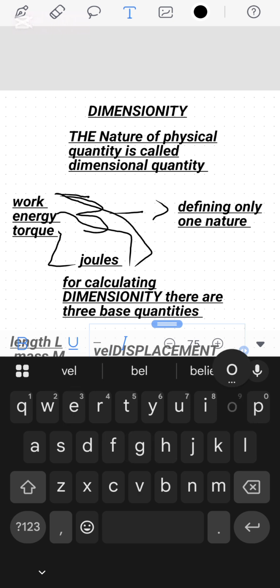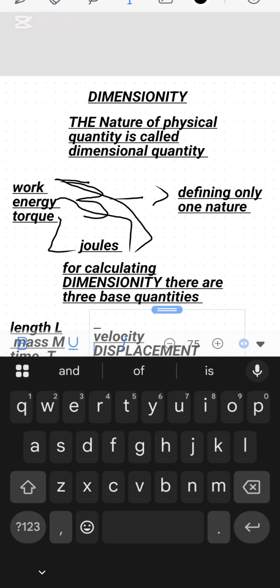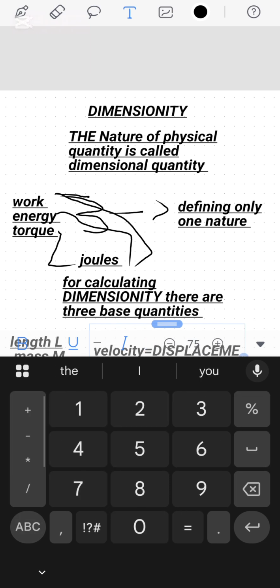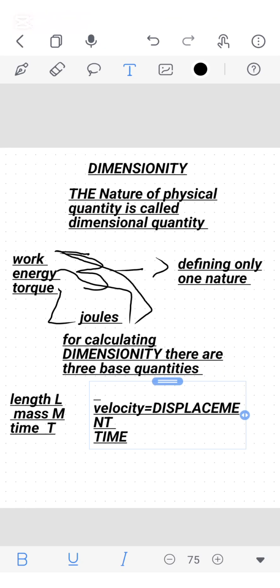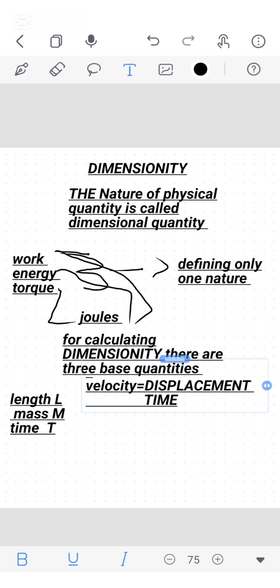Velocity is equal to displacement upon time. That is the formula of velocity.